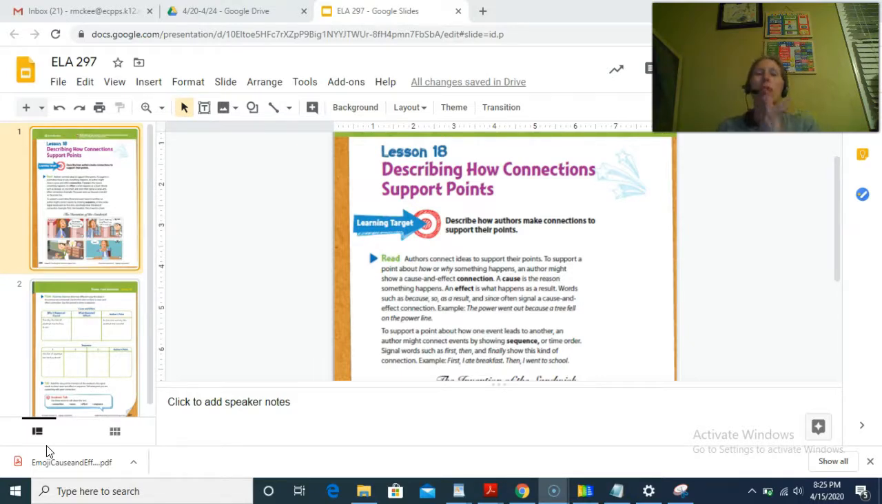So what we're going to be focusing on this week and a little bit next week is a cause and effect relationship in a nonfiction story, in an informational text. We're going to be identifying cause and effect, why something happens, the reason it happens. And we're going to be seeing a connection that is made because of these events.